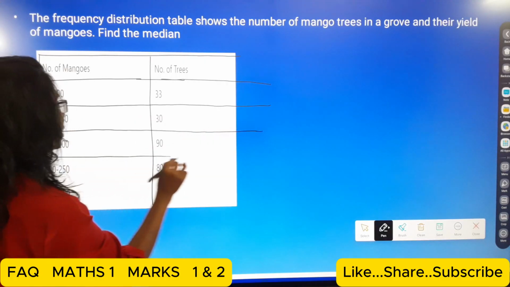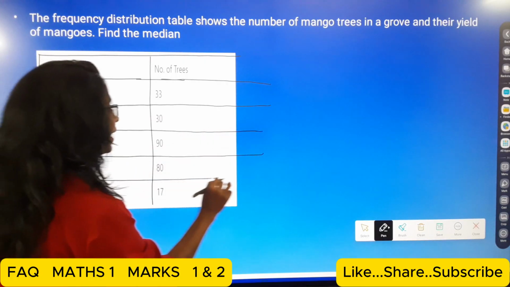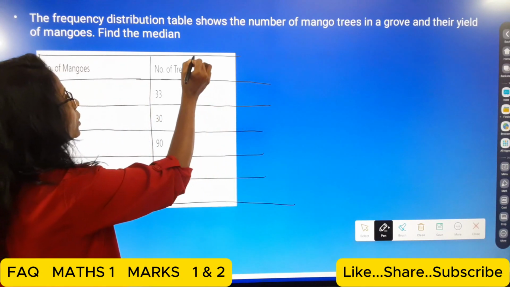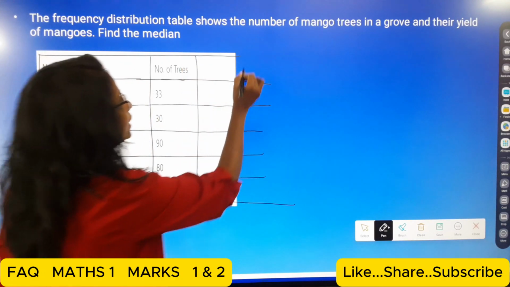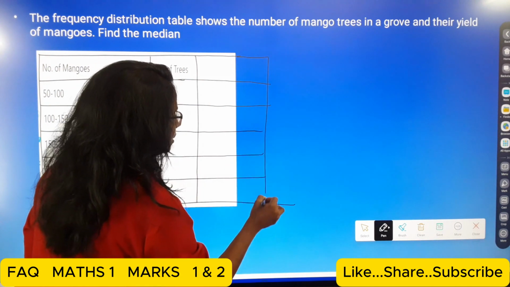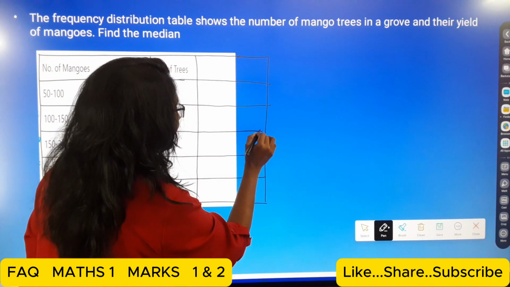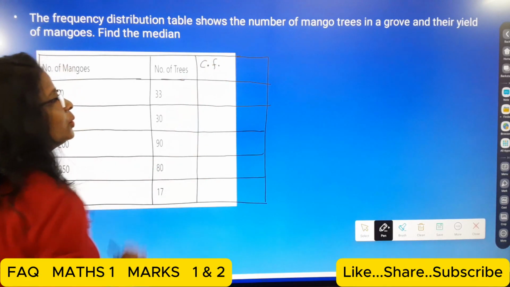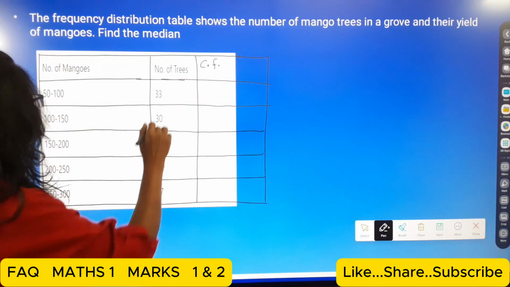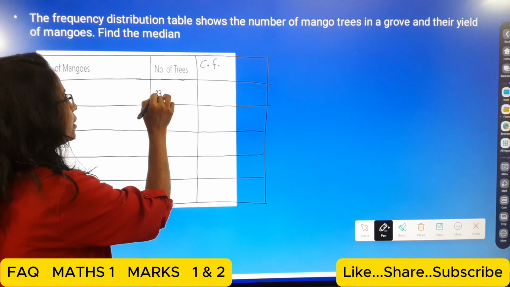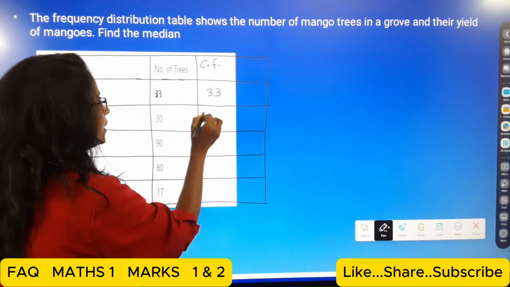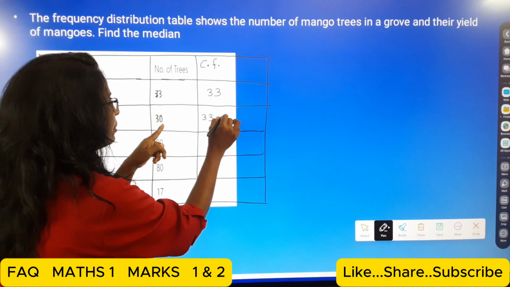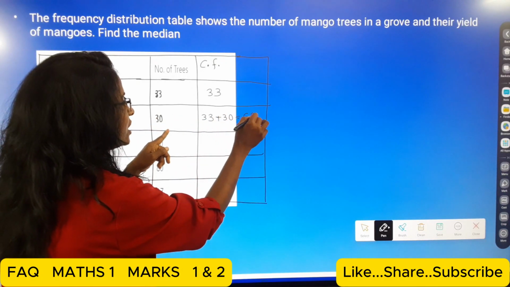Then, students, we have to find out the cumulative frequency, so make the third column. How can we make the cumulative frequency? Here it is 33, so write 33 as it is. Then 33 plus 30 is equal to 63.